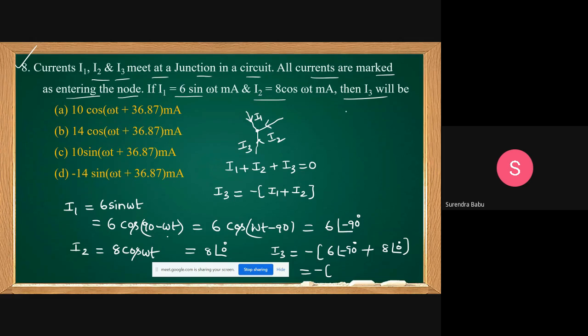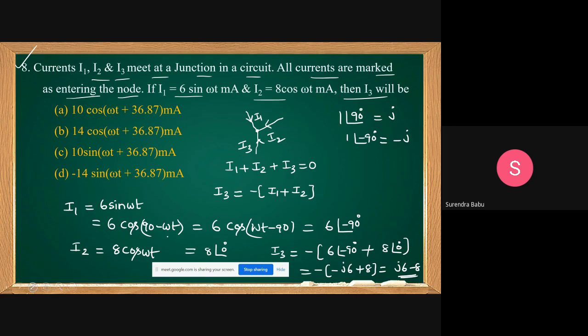I think all of you know this: 1 at angle of 90 degrees equals j, and 1 at angle of minus 90 degrees equals minus j. Then you can write minus(minus j6) minus 8, which is j6 minus 8. This is I3. I3 equal to j6 minus 8.